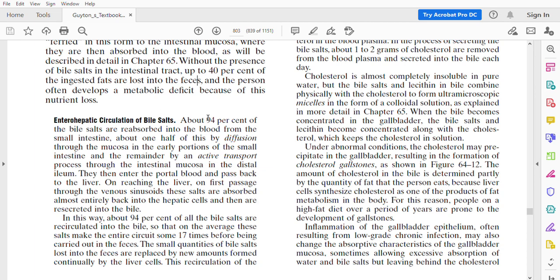And these bile salts are mostly reabsorbed from the alimentary canal. They are reabsorbed in the alimentary canal, and only a small part of this bile salt is lost in the feces. Very small part is lost in the feces.